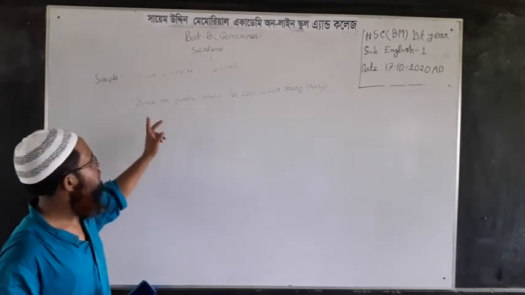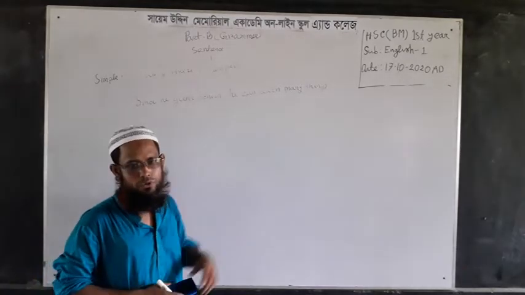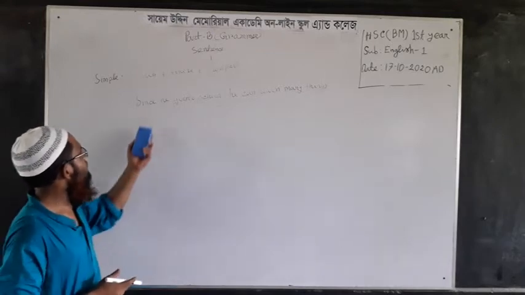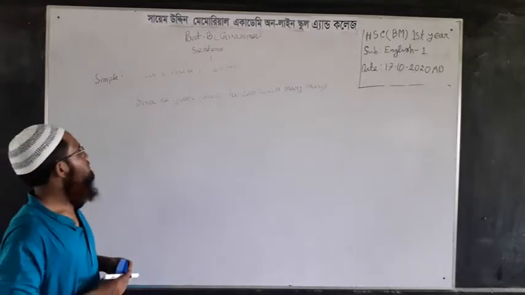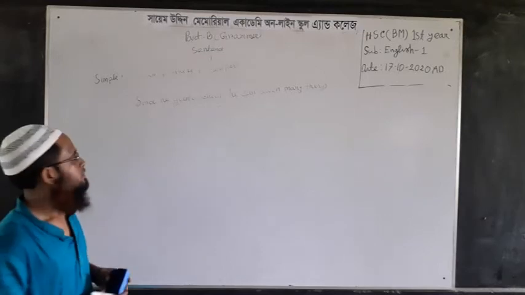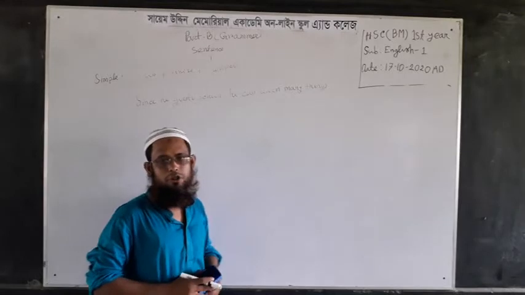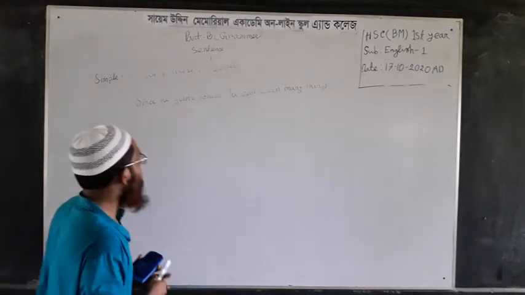The subordinate clause always depends on the principal clause. In case of changing, you have to change only the subordinate clause of a complex sentence. You don't have to change the principal clause; it will be unchanged.